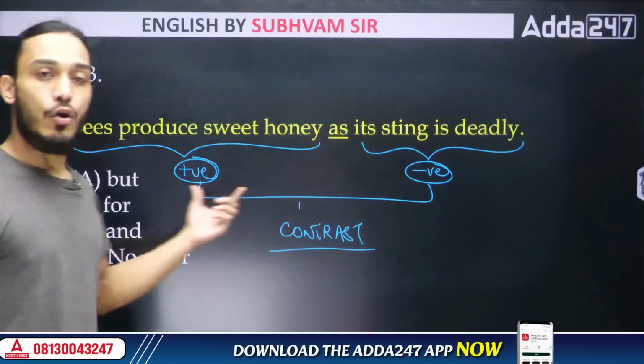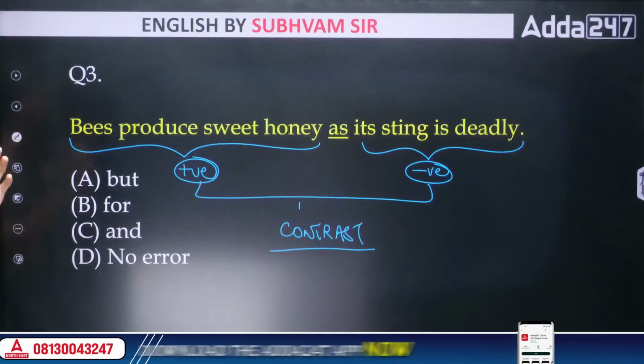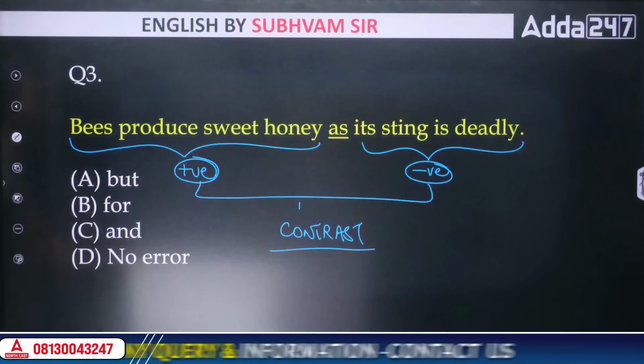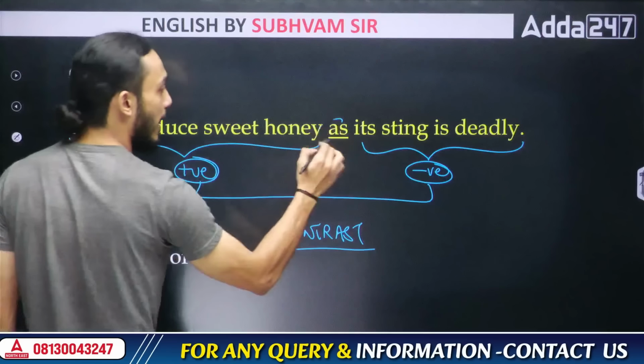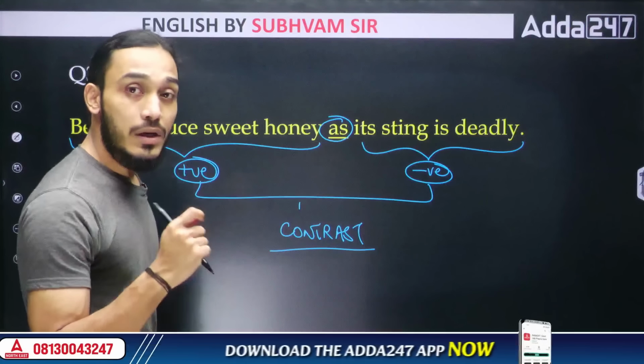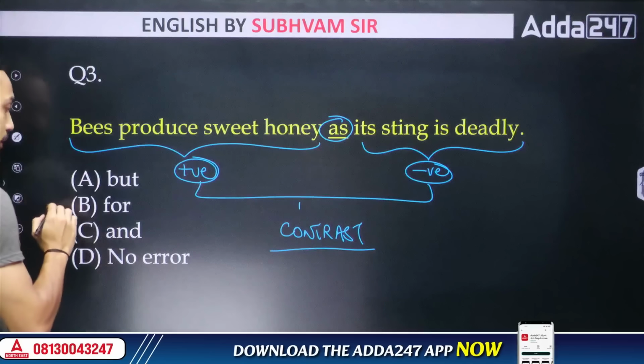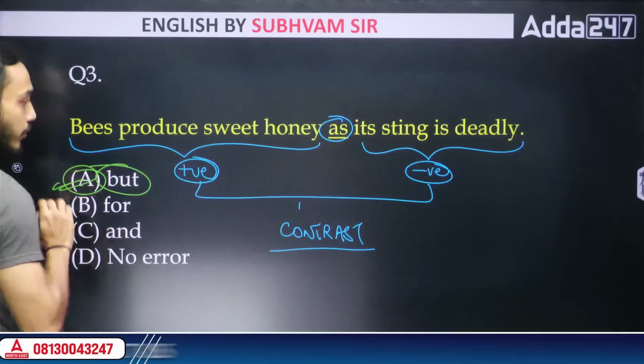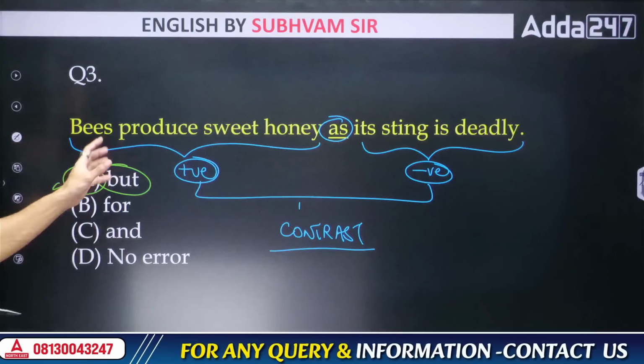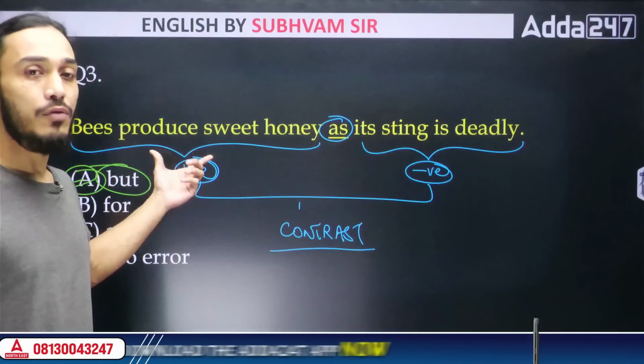So here there is a contrast, there is a difference between these two parts of the sentence. One is a positive thing, one is a negative thing. To express contrast, we do not write as, right? We write the word but. The conjunction that we need to use here, the connecting word that we need to use here, see, why do we need to use a connecting word? Because these would have been two different sentences otherwise.